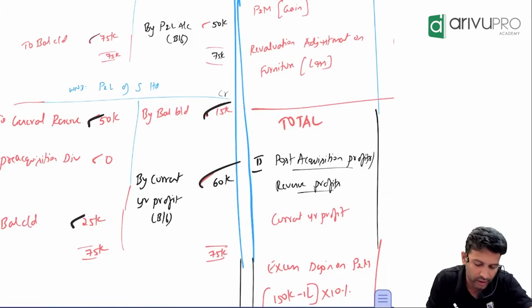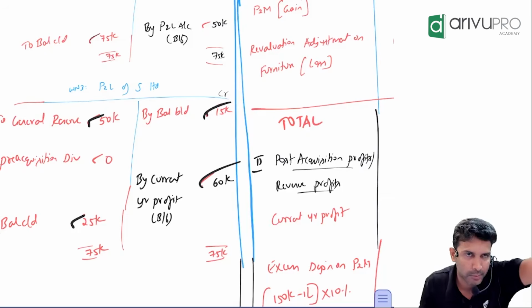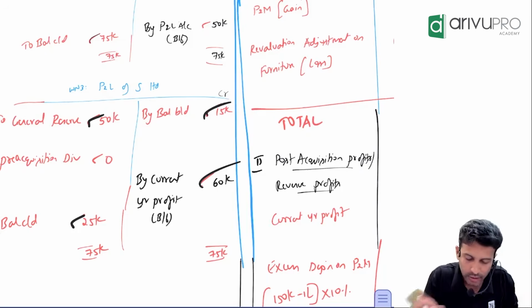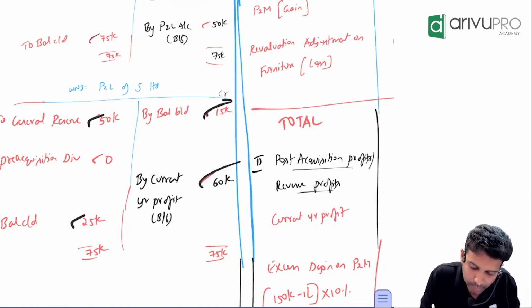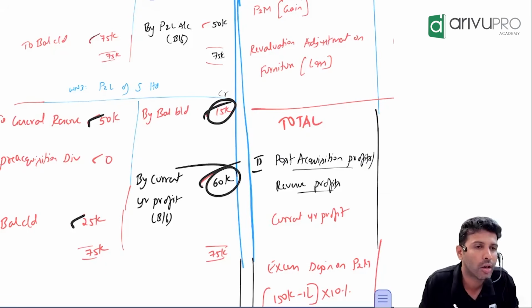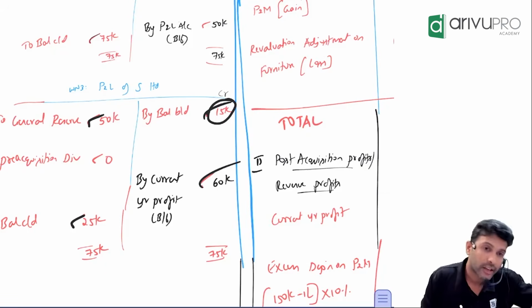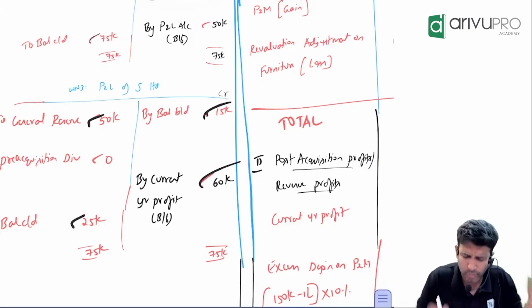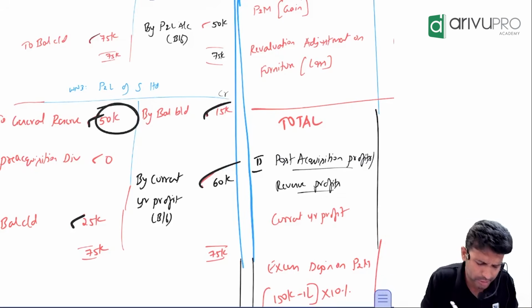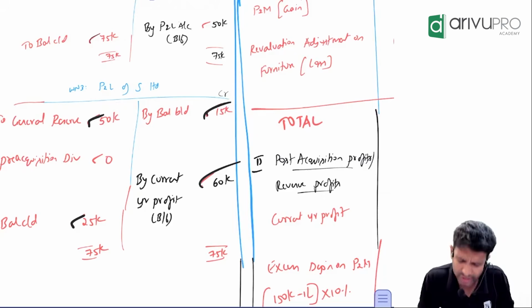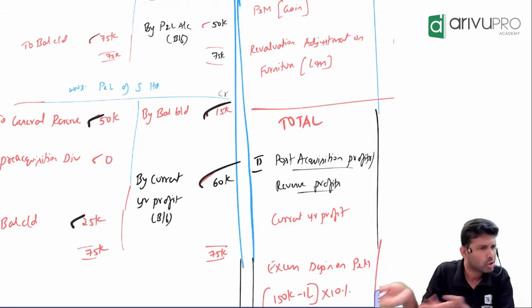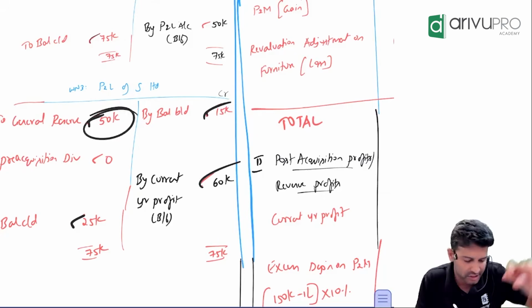Sir, this general reserve, how much did you transfer to general reserve? 50,000. This is pointless apportionment. Why? To transfer money to general reserve, you need to have a balance. Either this 50,000 transfer has come through opening balance or it has come through current year profit. Or maybe you can think of it this way: out of 60,000 current year profit, how much did you transfer to general reserve? 50,000. The 60,000 is anyway allocated, no? So we don't have to do any separate adjustment for this.